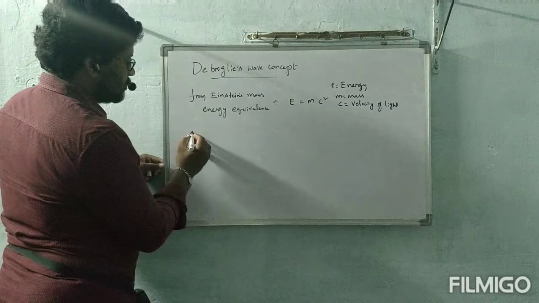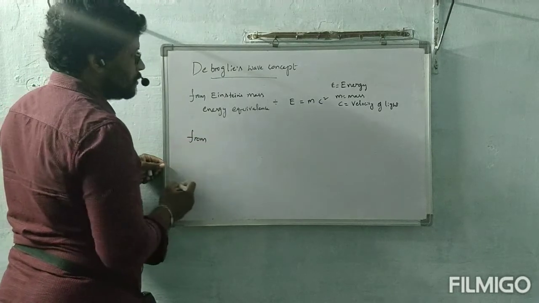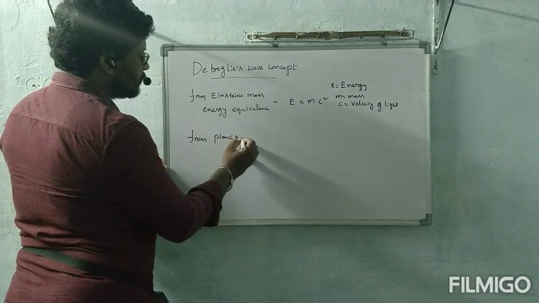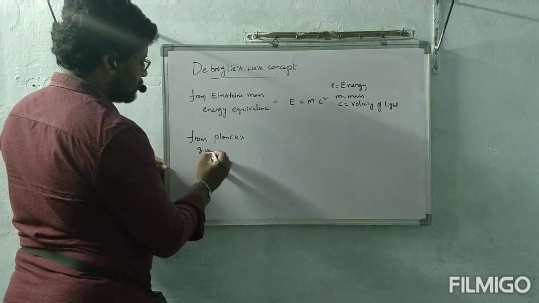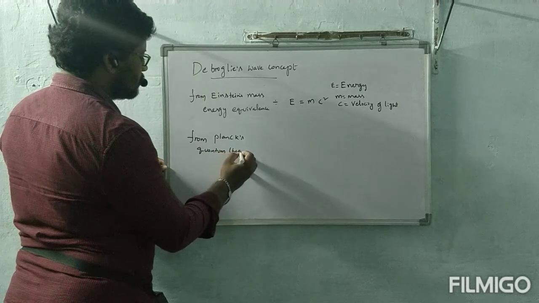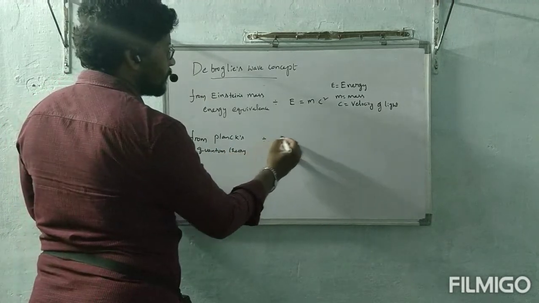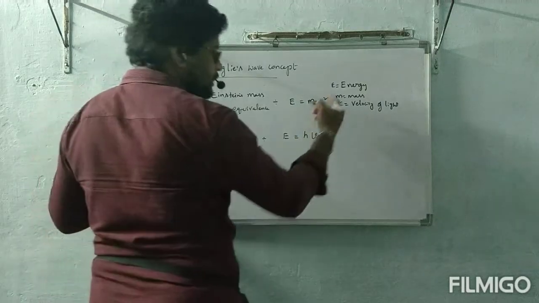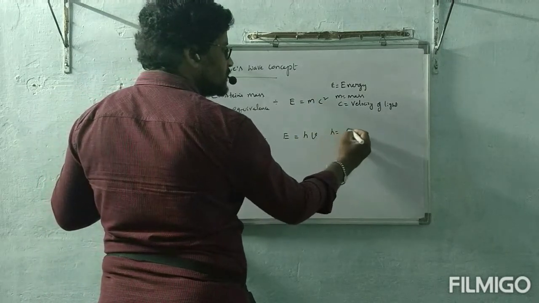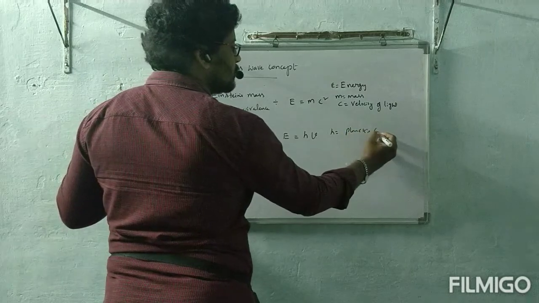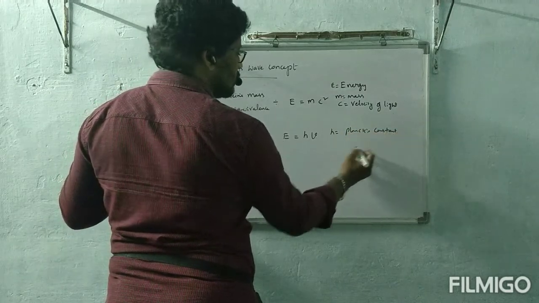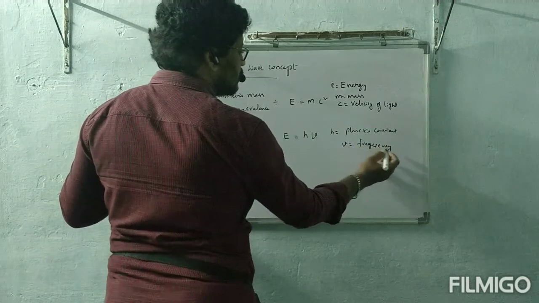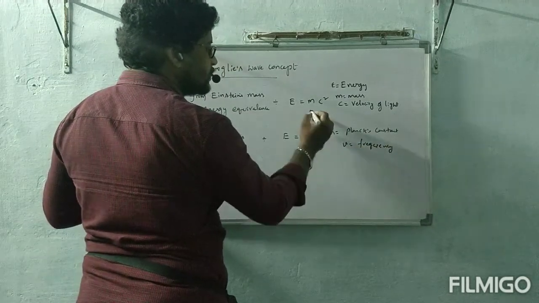Next, from Planck's quantum theory, E is equal to h nu, where E is energy, h is Planck's constant, nu is frequency. This is equation 2, and the earlier one is equation 1.